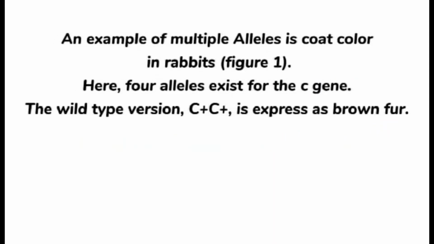Now we're going to discuss some examples of multiple alleles. An example of multiple alleles is coat color in rabbits. Here 4 alleles exist for the C gene. The wild-type version, C plus C plus, is expressed as brown fur.